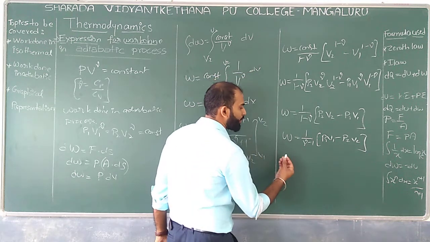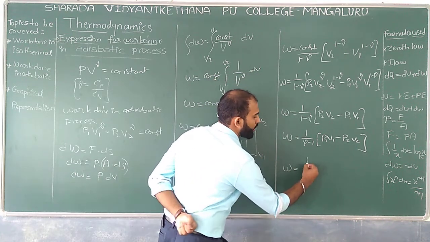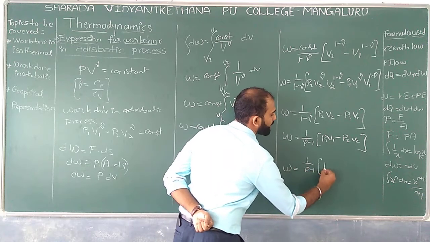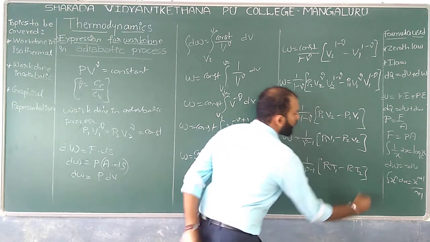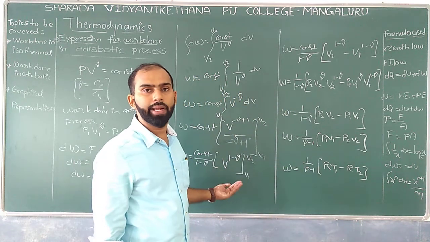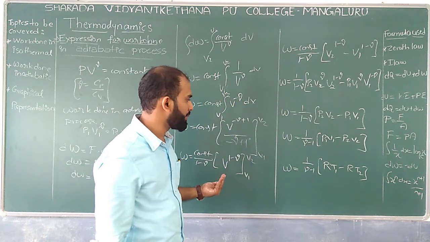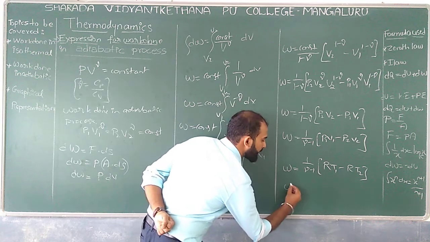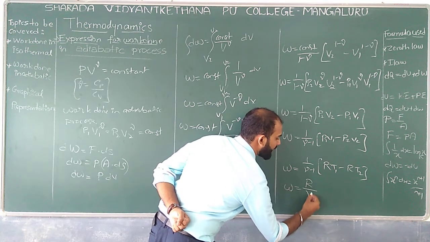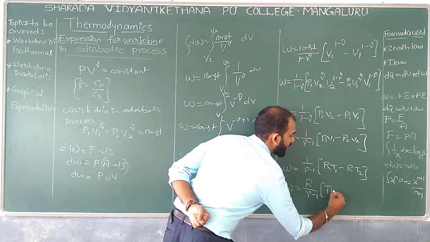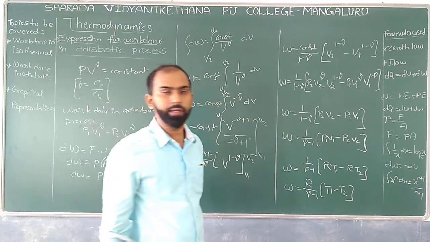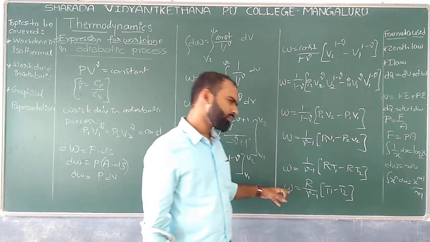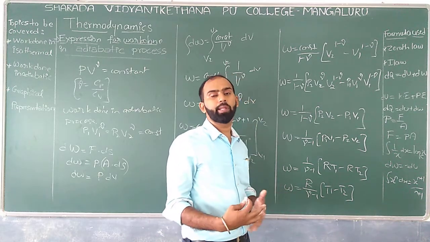So now, if I want to write W which is equal to 1 by gamma minus 1 into RT1 minus RT2, what can I take common over here? I can take R as a common. What is there inside the bracket? It is nothing but W which is equal to R divided by gamma minus 1 into T1 minus T2. So this is what exactly we can have over here. It is nothing but work done in adiabatic process.